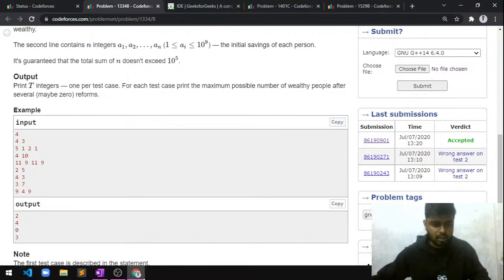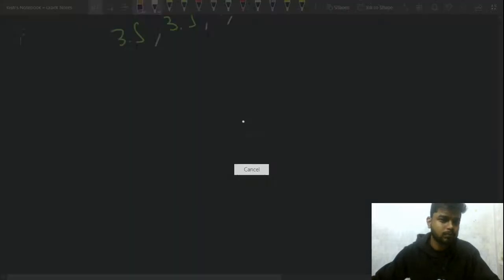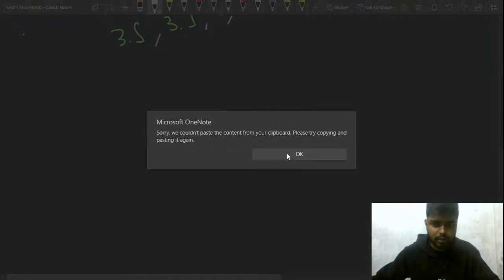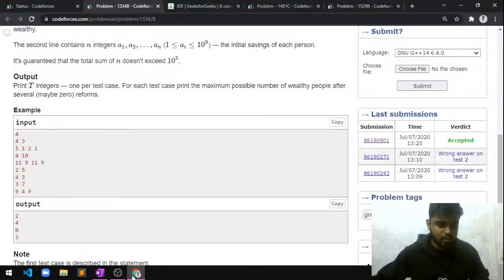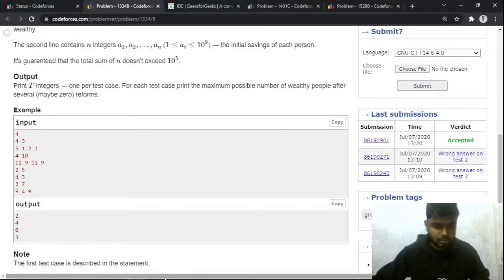Right. Now let's copy this test case and see what we can do with this. It's just pasting, so you can just wait a little bit. Okay, let me copy this.